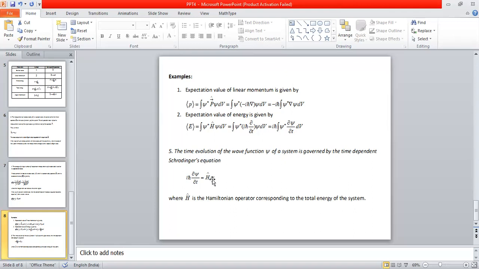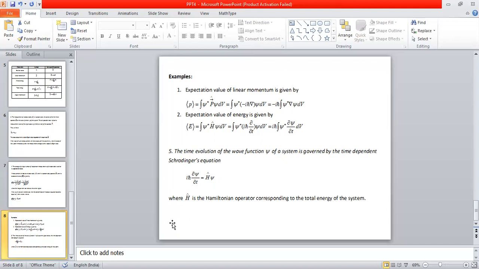This evolution is based on Schrodinger's time-dependent equation. According to this, the evolution always follows the equation i h cross dou psi by dou t equal to h cap into psi, where h cap is the Hamiltonian operator of the total energy of the system. So I would like to conclude.